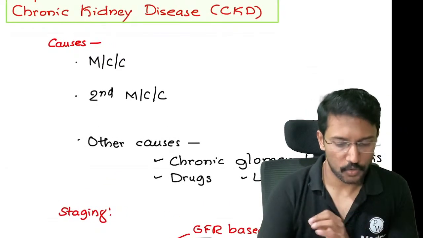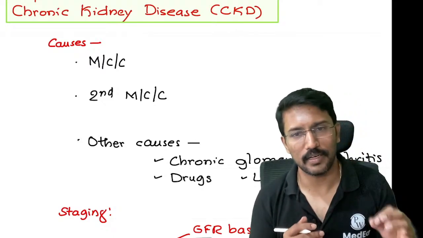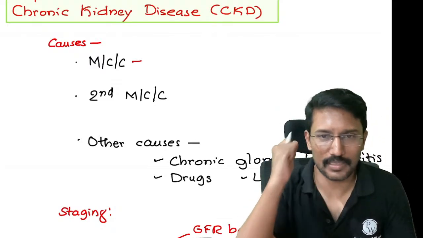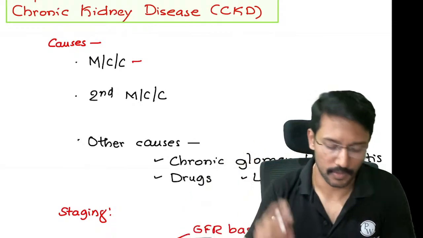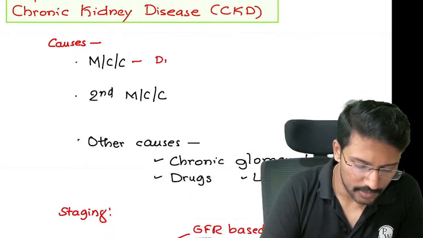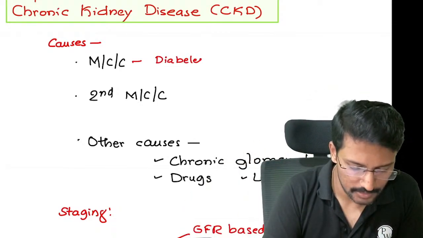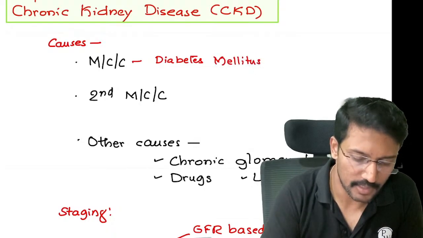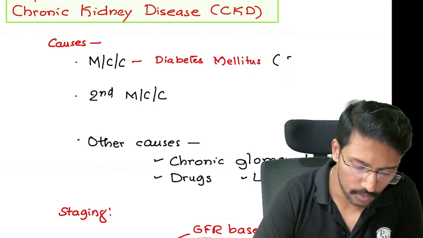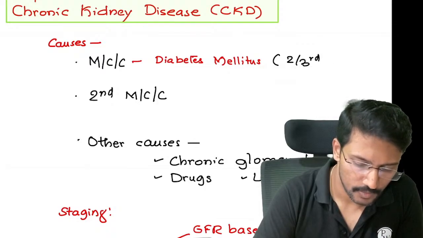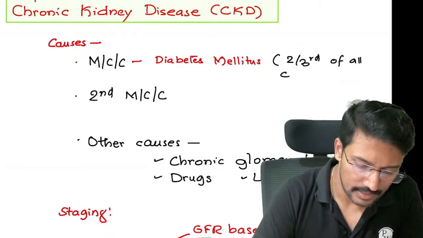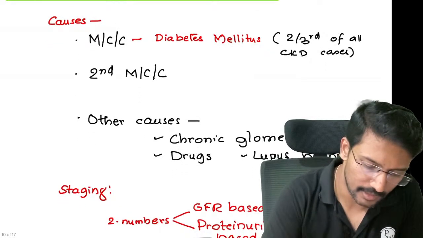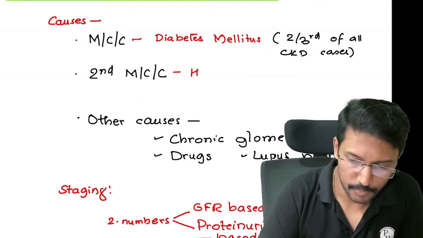What is the most common cause for chronic kidney disease? Whether it is India or the rest of the world, 60% of the patients who have been stamped as a case of CKD are because of diabetic nephropathy, or in simple words, diabetes. Diabetes mellitus is the leading cause for CKD worldwide, right? It accounts for 2/3 of all CKD cases, and the second most common cause is hypertension.